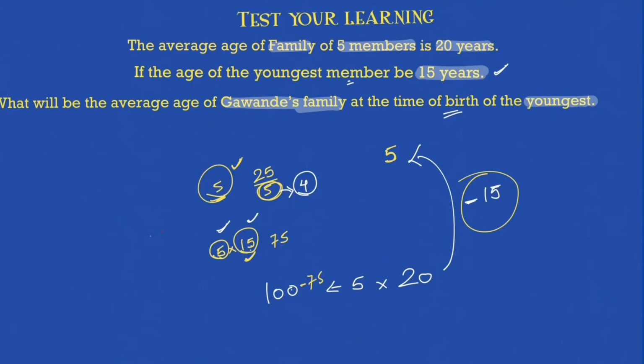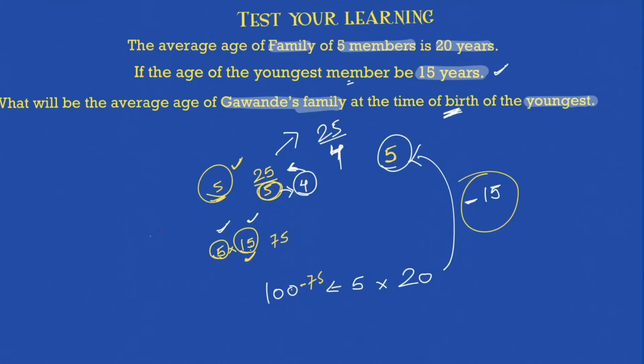So what will you do here? At the time of his birth, you had only 4 members, and he has not added any of his age, so it will be 25 divided by 4. And that's why, if one of the options is 5 as well, and you just mark it as 5, you will say I am going 15 years back, right?